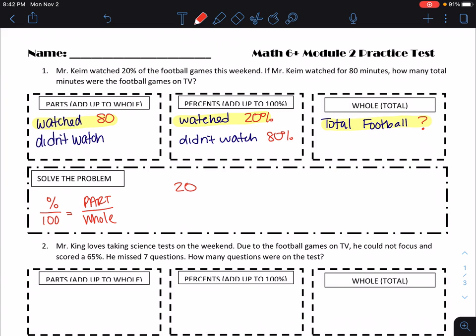So 20% over 100 is equal to 80 over my blank space, which is my whole. To get from 20 to 80, I'm going to multiply by 4. So this is going to be 400 minutes.